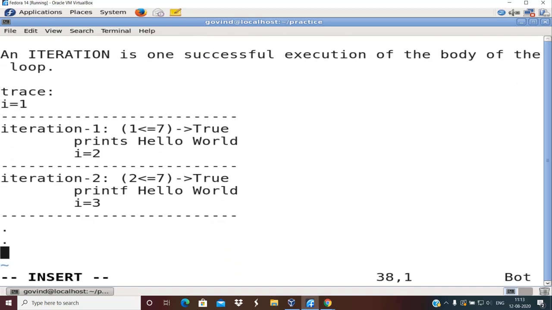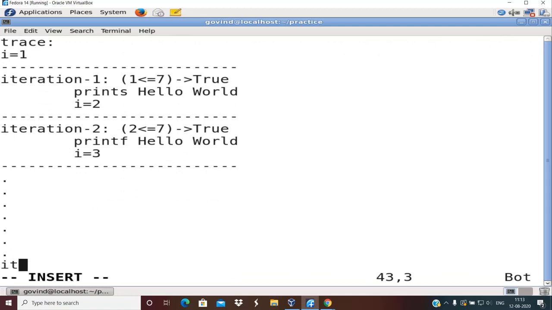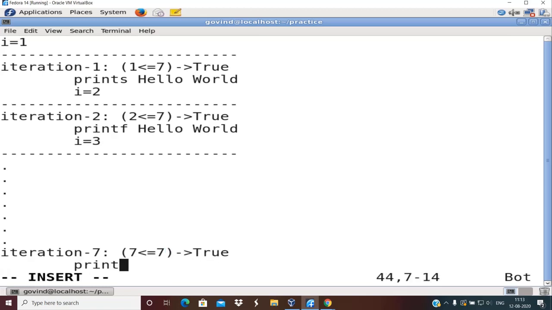It goes on like this till how many times? Till iteration number 7. So in iteration 7, what happens? 7 is less than or equal to 7. Again it is true, right? So it prints hello world.